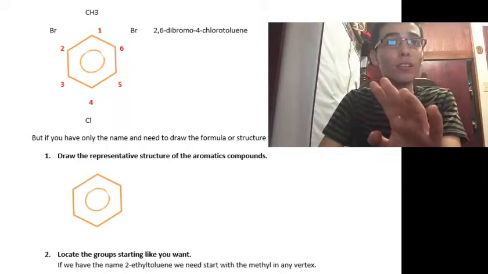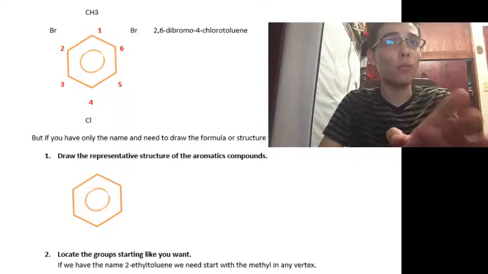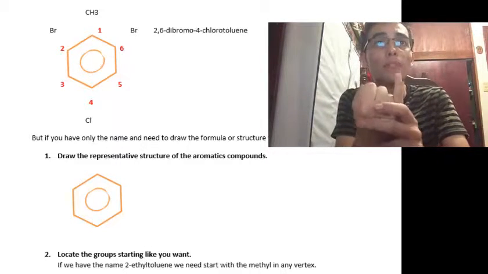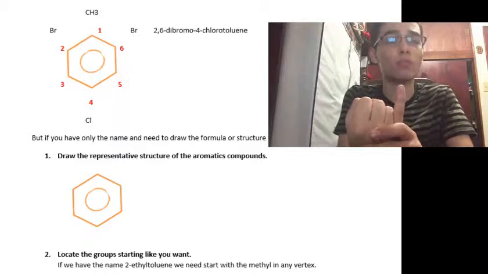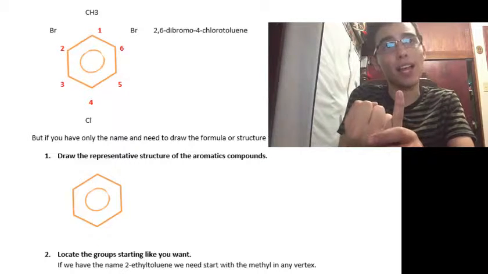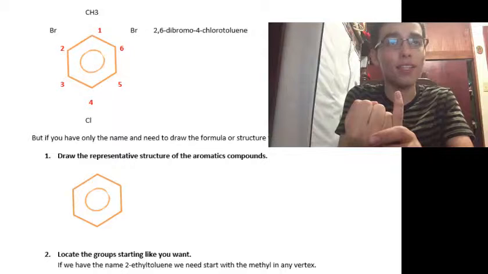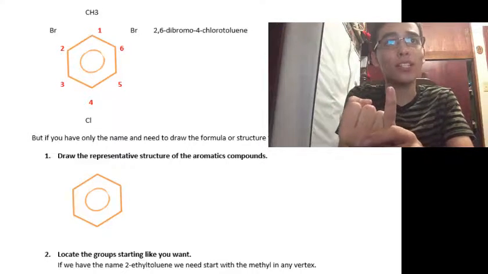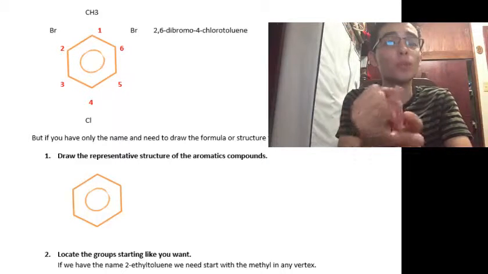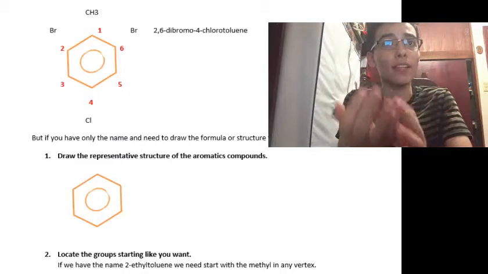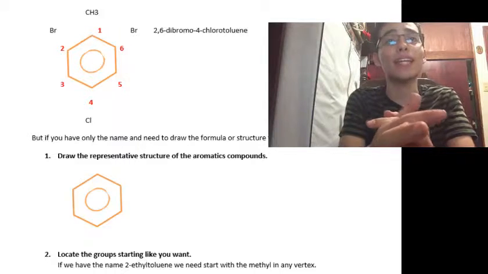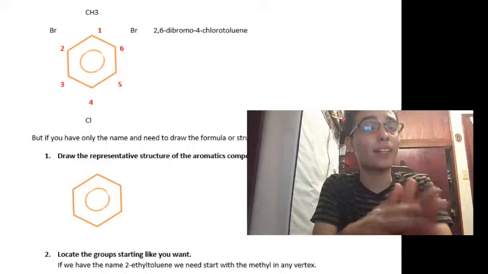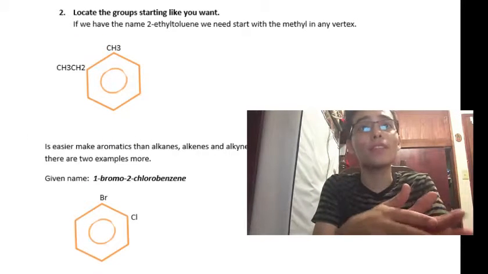But if you have only the name and need to draw the structural formula, these are the steps. First step, draw the representative structure of the aromatic compound. So here we have a hexagon, and then locate the groups, starting where you want. If we have the name 2-ethyltoluene, we need to start with the methyl in any vertex. It's easier to draw aromatics than alkanes, alkenes, and alkynes, because we always have the same structure.